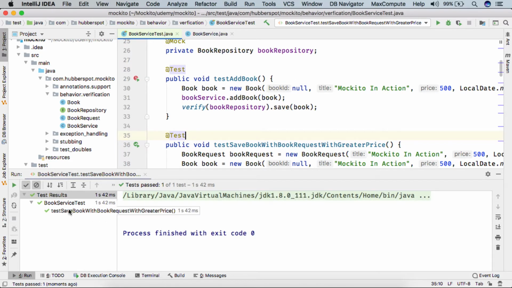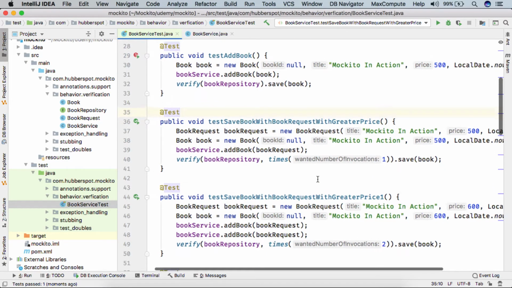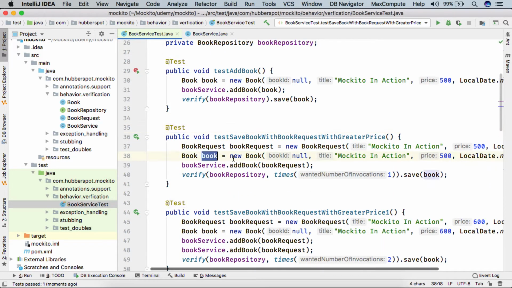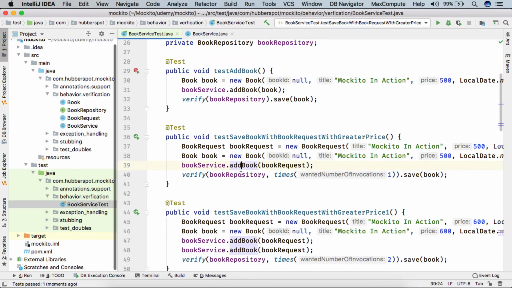the test case got executed successfully. This is because though this book is a new book and this book is also a new book, they are two different instances of book. Why did this verification succeed? Because Mockito called the equals method on the book and compared the two books.